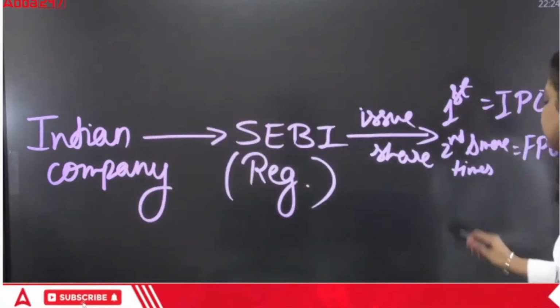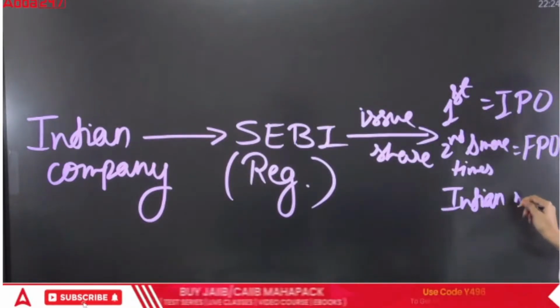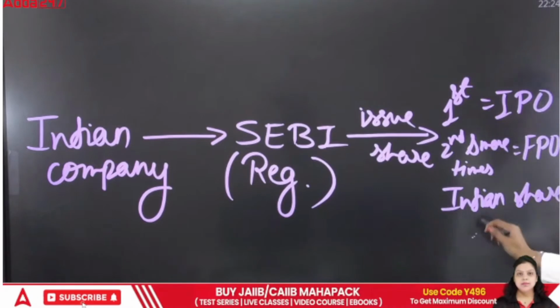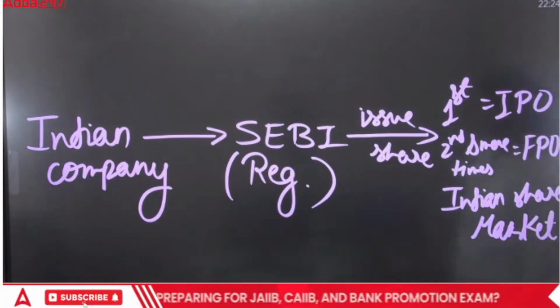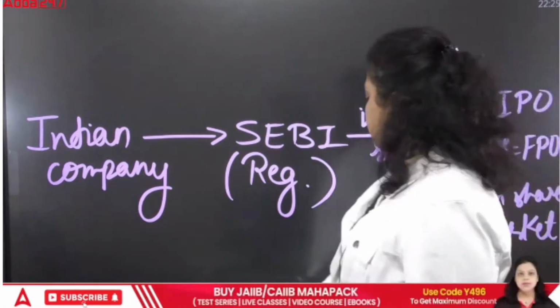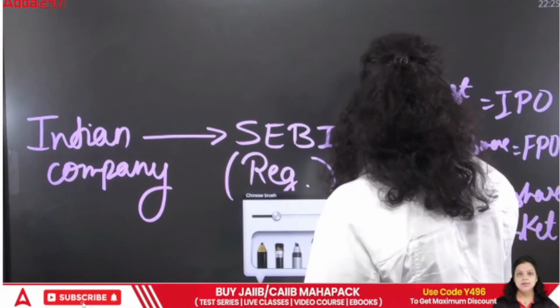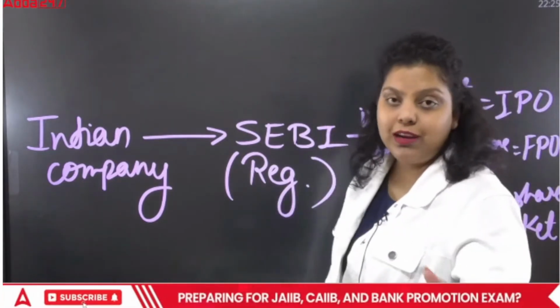But this will be done in the Indian stock market, or the Indian capital market, or the share market, you can say. So this is the way by which an Indian company can raise money from India with the help of IPO and FPO. Clear?